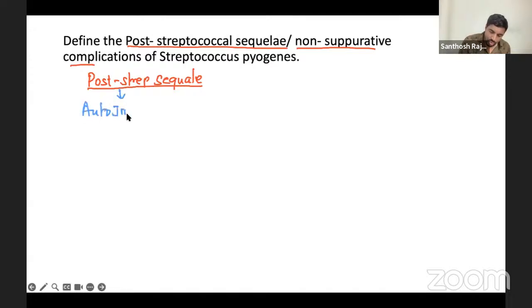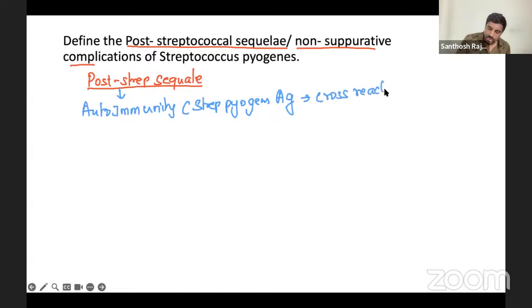You're going to write autoimmunity. Autoimmunity means the Streptococcus pyogenes antigen is cross-reacting. Any antibody formed against the Streptococcus pyogenes cross-reacts with the human antigen. Okay. So what are they?